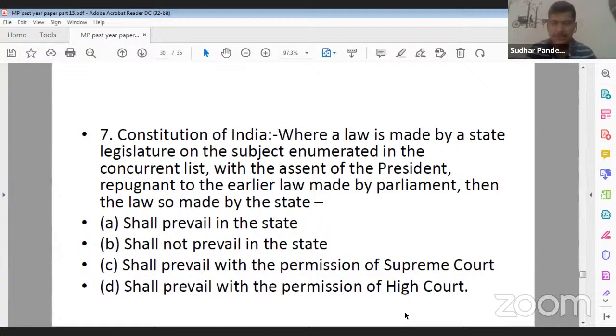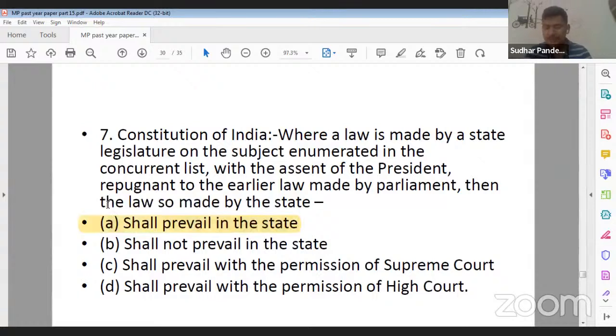This particular question is related to the 7th Schedule as well as Articles 245, 246, 247; the question is derived from there. So what should be the correct answer? When a law made by the state legislature on a subject matter in the concurrent list is against the law made by the Parliament, but the law made by the state government has got the assent of the President of India, then that particular law shall prevail in the state.